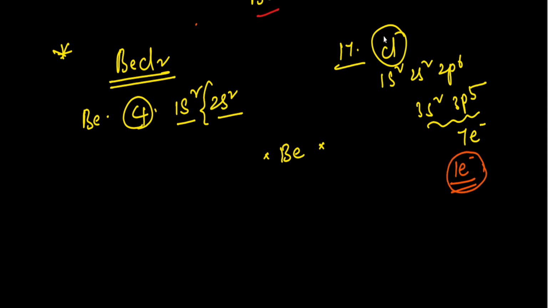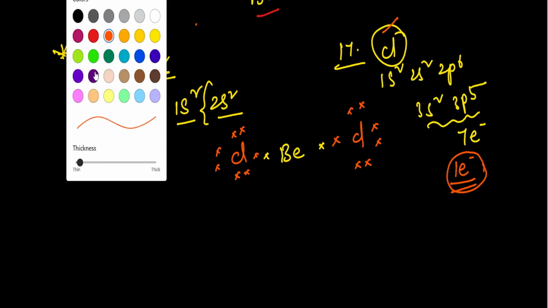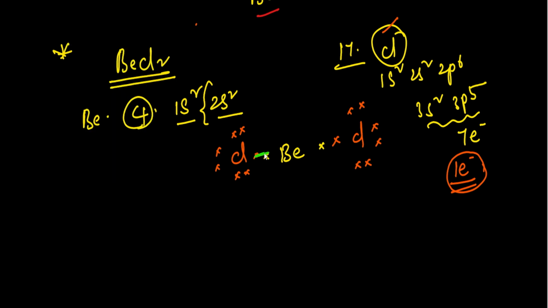That is why this chlorine atom forms a bond with the beryllium atom. In the same way, the second chlorine atom also has 7 electrons. So between beryllium and each chlorine, there exists a single covalent bond.